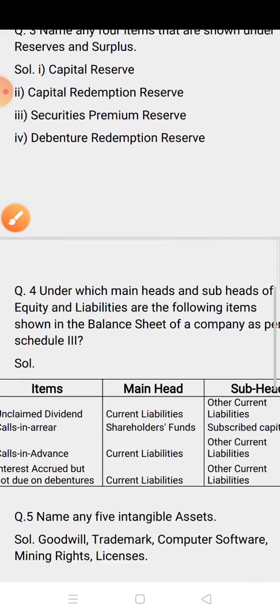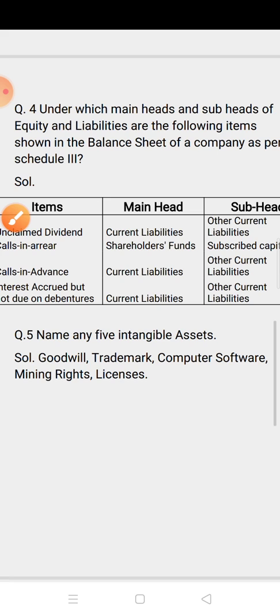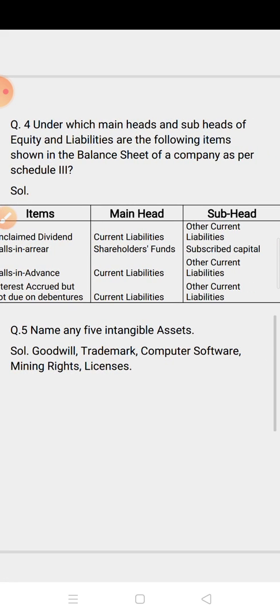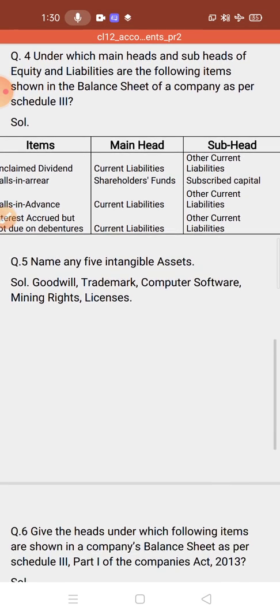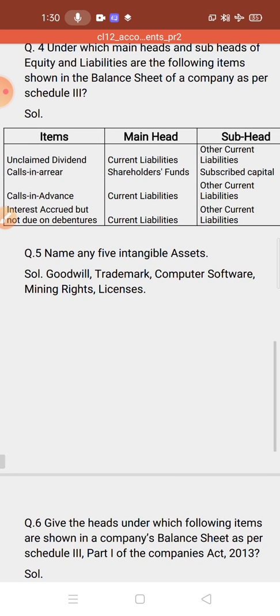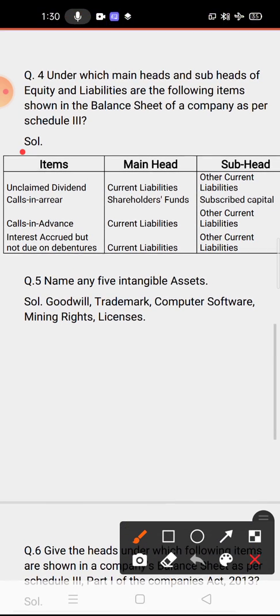Now one more question like this. Under which main head and subhead of equity and liabilities are the following items shown in the balance sheet of a company as per Schedule 3? So here are some items for which you have to give the main head and subhead. Okay, so see here, the item given is unclaimed dividend.